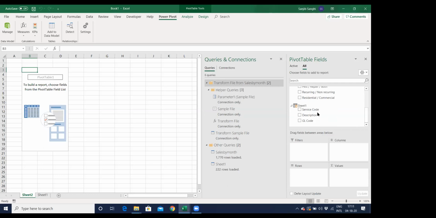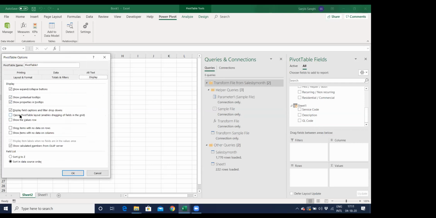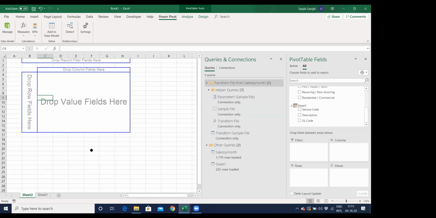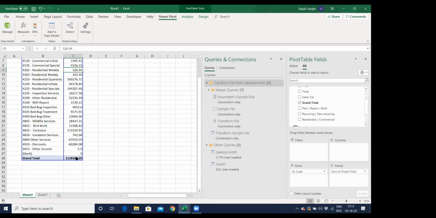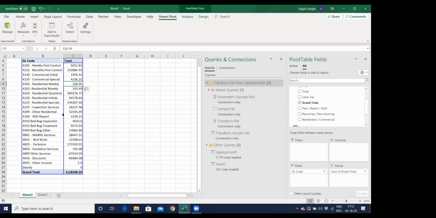Now all I can do is go back to the drag and drop interface, and simply take the GL code and paste it over here. All my GL codes are here. I can go back and take the grand total and paste it as a column over here. So now it is taking the total of all the 11 data.